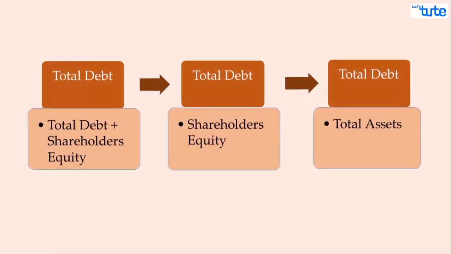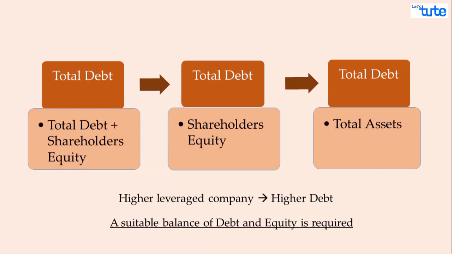As you must have noticed, all these ratios we've learned today have the same numerator in the formula, that is total debt. This is because all leverage ratios measure debt owed in terms of various other factors like capital, equity and assets. A high leverage company will have higher debt. It is important for a company to find a suitable balance between debt and equity to optimize profit and be financially sound. So friends, that was all for this session.